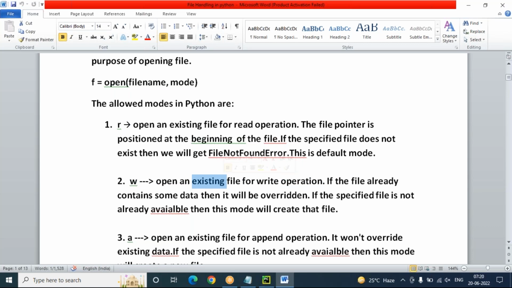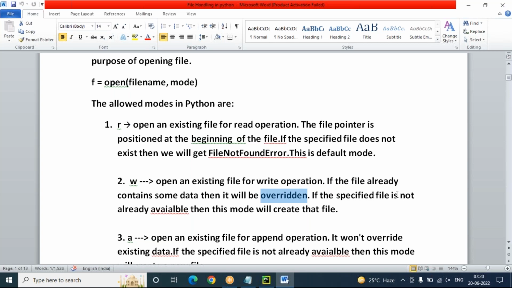Existing file means in this mode also, if you have an existing file, you can open it. If you don't have an existing file, there is no need to use it. This mode automatically will create a new file. If the file already contains some data, then it will be overridden. In the W mode, the data already contained in the file will be overridden.